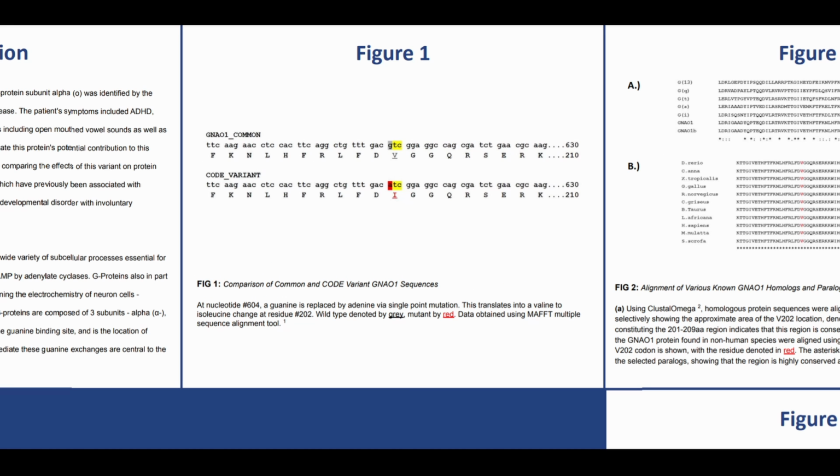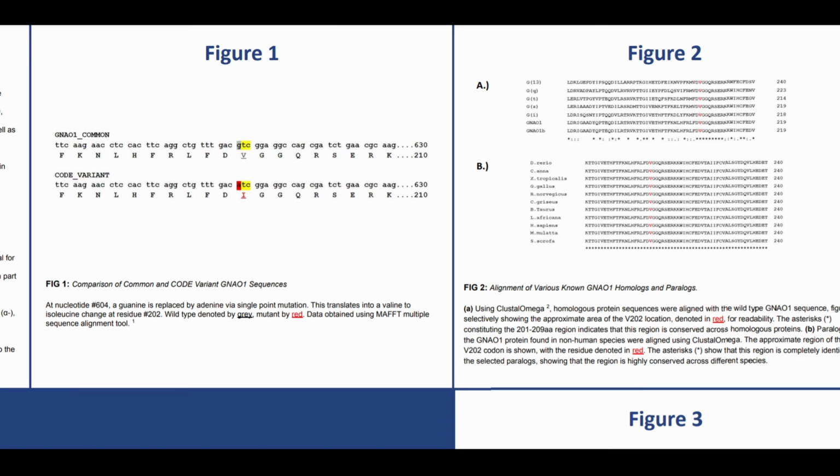So looking at our very first figure here, we have an alignment of the common variant as well as the variant. As you can see at nucleotide number 604, you have the guanine highlighted in gray. It's going to get changed by a single point mutation to an adenine shown in the red. And this is going to change the amino acid from a valine to an isoleucine.